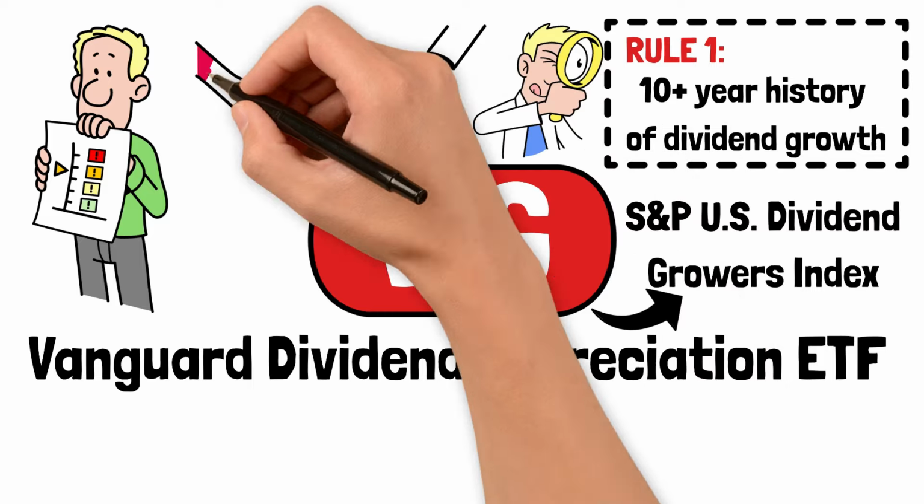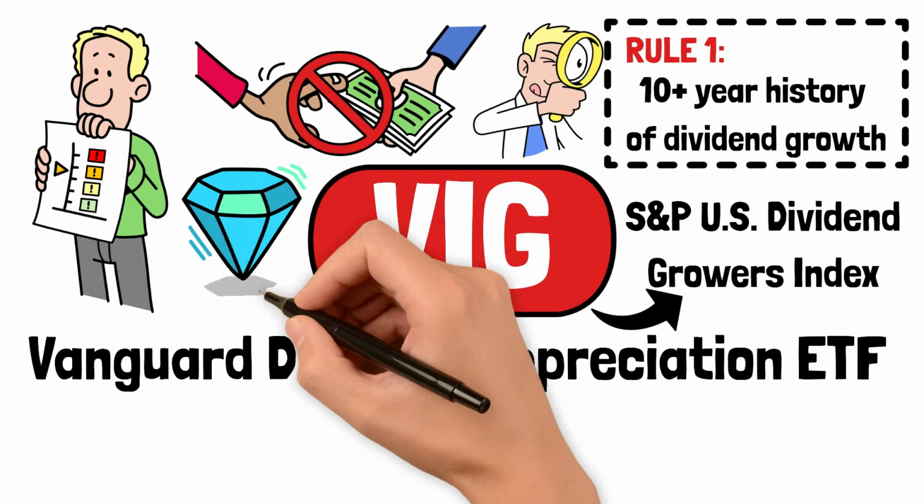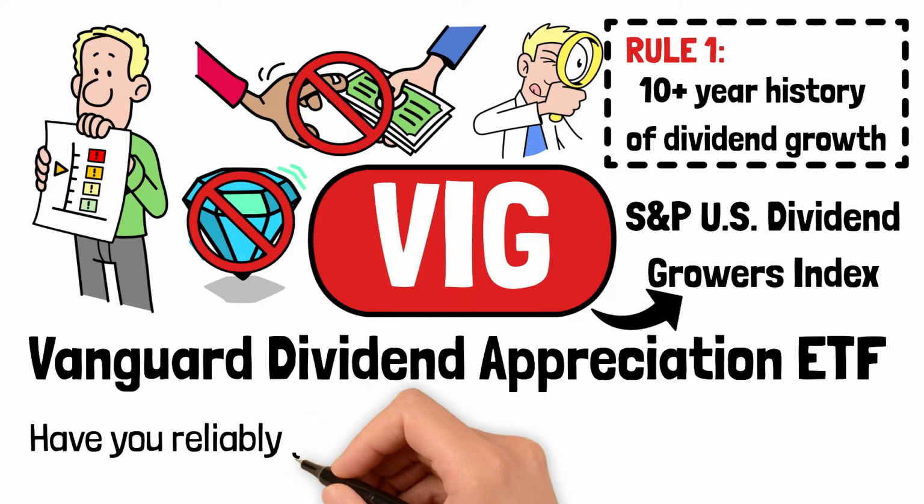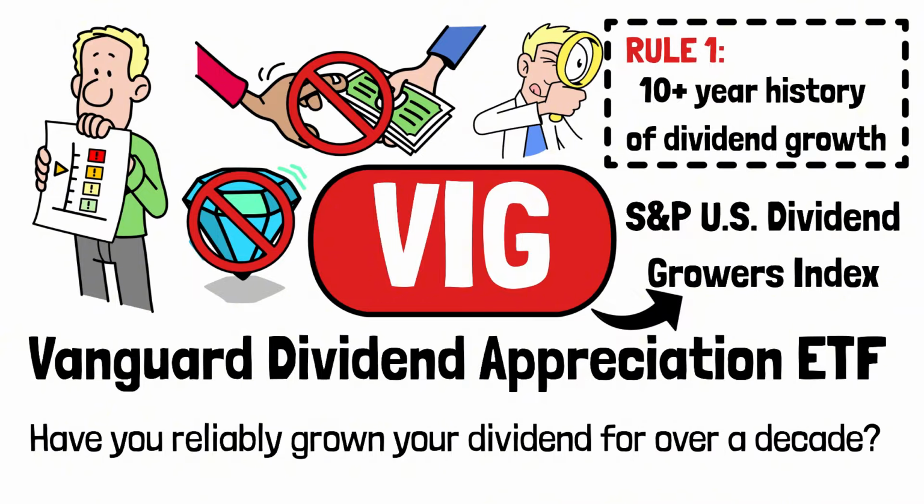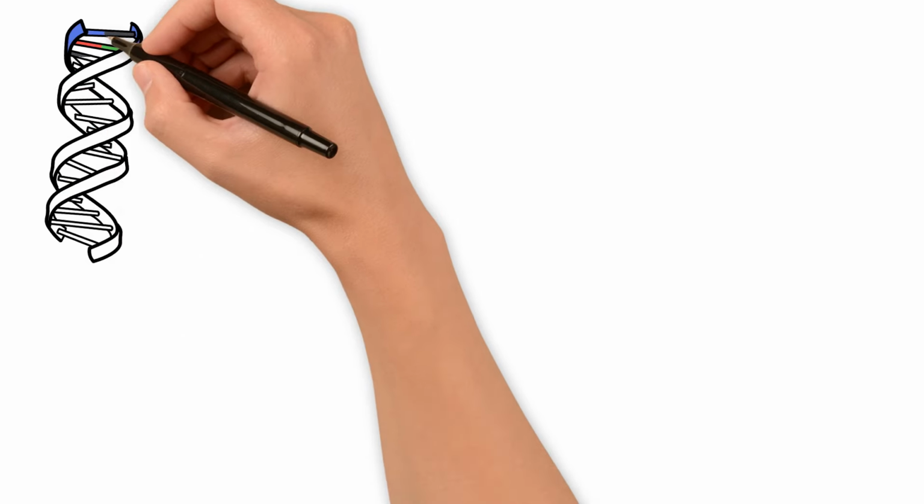VIG does not screen for high yield. It does not screen for value metrics. It only asks one question: have you reliably grown your dividend for over a decade? This simple one-rule difference completely changes the DNA of the fund.